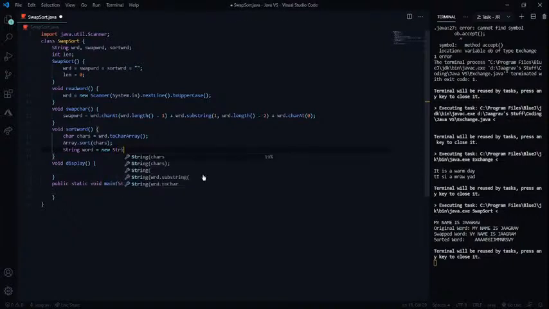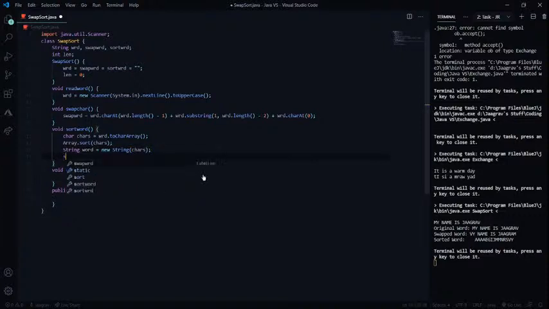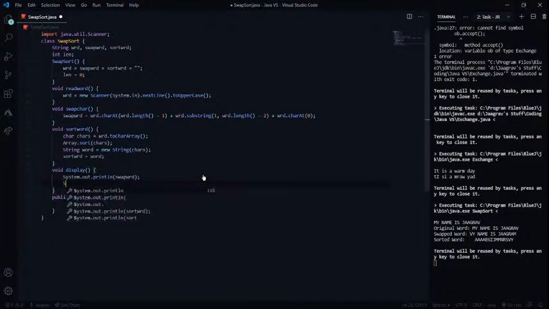New word, new string, and over here we can put in a character array actually, and then we can assign this to sort word. This should merge all the characters and make it a word. Let's see if it is doing that or not. And I'm going to print swap word over here, and I'm also going to print sort word over here. So let's save it, and wait, I need to call the functions as well.